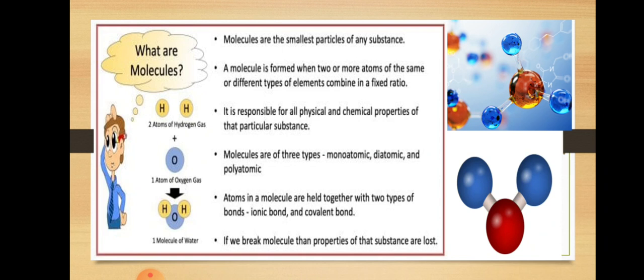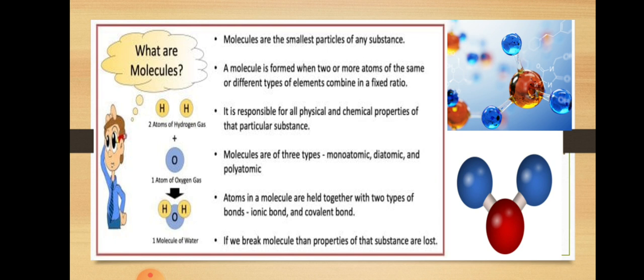Molecules are of three types: monoatomic, diatomic and polyatomic. Atoms in a molecule are held together with two types of bonds, ionic bond and covalent bond. And if we break these molecules, then the properties of that substance are lost. For example, two hydrogen atoms combine with one oxygen atom to make a molecule of water. The chemical formula of water is H2O. H2O means two atoms of hydrogen combined with one oxygen atom.